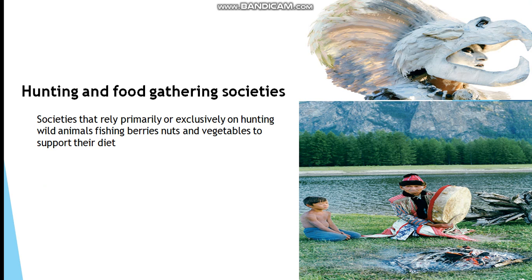Let's see hunting and food gathering societies. These societies depend primarily on hunting, wild animals, fishing, berries, nuts and vegetables to support their diet. They are the initial stage of societies. They depend on hunting and vegetables for their consumption of food.